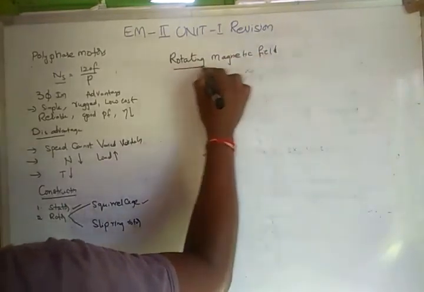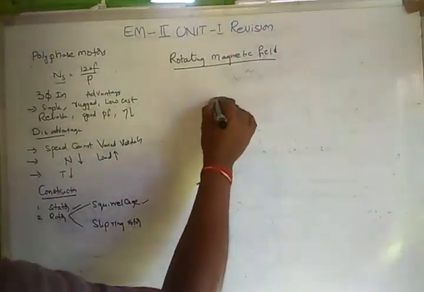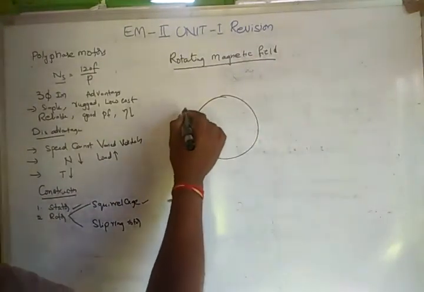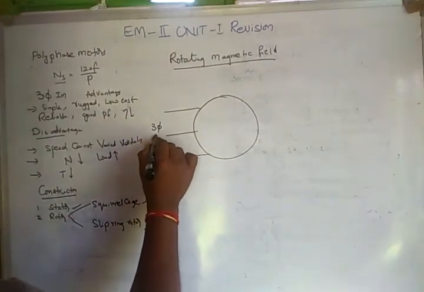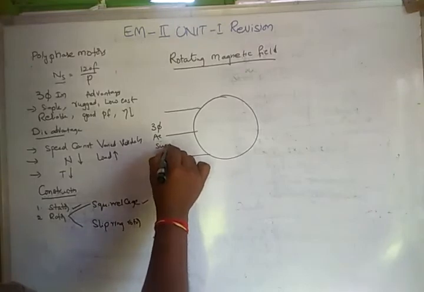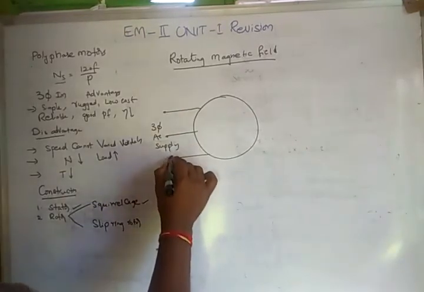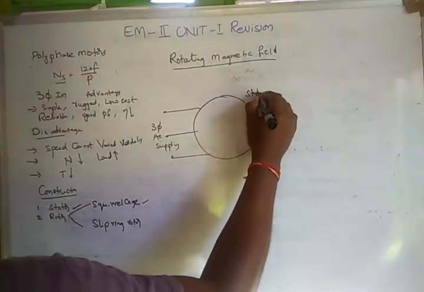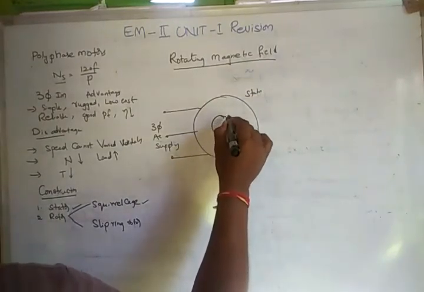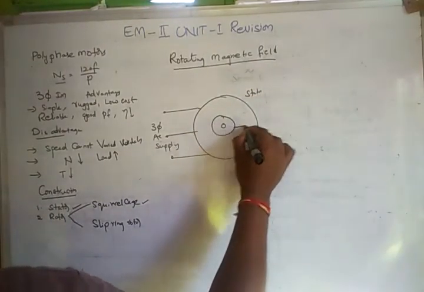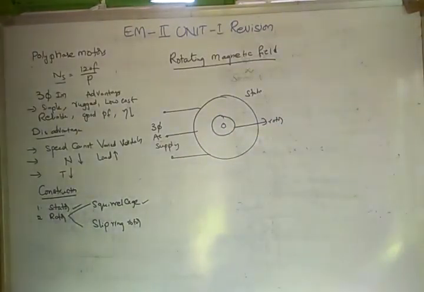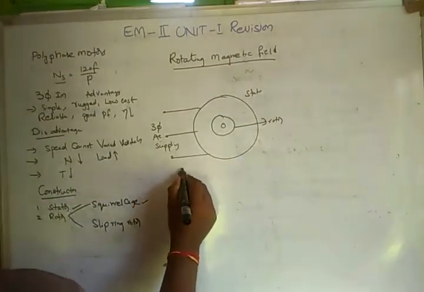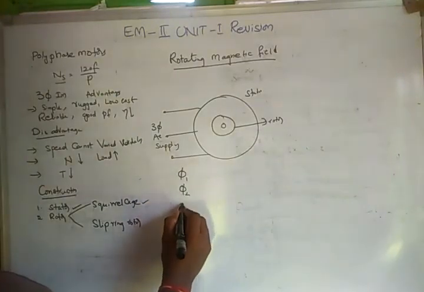What is a rotating magnetic field? How is it produced? We know that when the three-phase AC supply is connected to the stator winding, three-phase alternating current flows in the stator windings, and it sets up three fluxes: phi 1, phi 2, and phi 3.